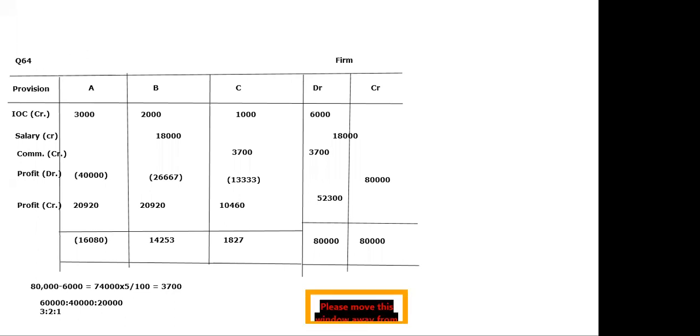So in question number 64, we have three partners A, B, and C. First of all, IOC was omitted. So we have calculated IOC of A, B, and C, that is 3,000, 2,000, 1,000. So 6,000 will be debited in firm's column because the firm has to pay the partners. Second is salary, which should be given to B, 18,000 per annum. So it will be debited in firm's column and credited in B's column.